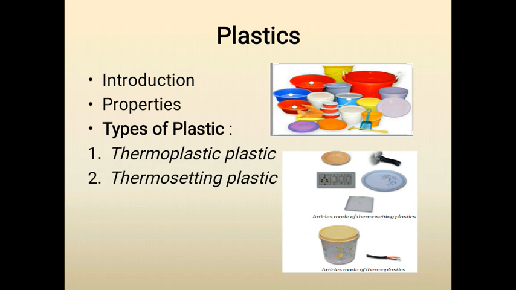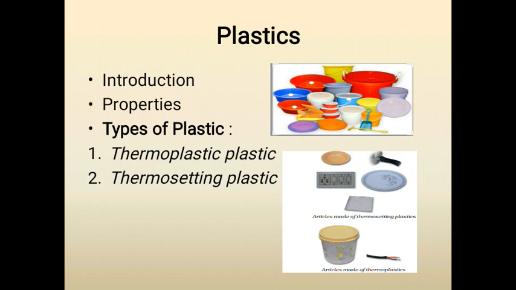So if you try to bend a piece of plastic yourself, you can see that plastic articles can bend easily. Some can bend easily while some break when forced to bend. When we add hot water to a plastic bottle, it gets deformed. So the plastic which gets deformed easily on heating and can be bent easily is called thermoplastic.